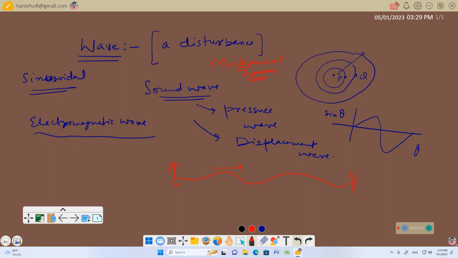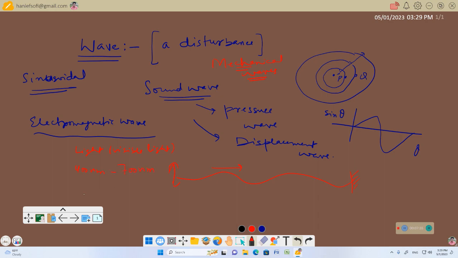One is our light. Our light, by that I mean visible light. You know, visible light is a collection of electromagnetic waves which have wavelength in the range 400 nanometer to 700 nanometer.